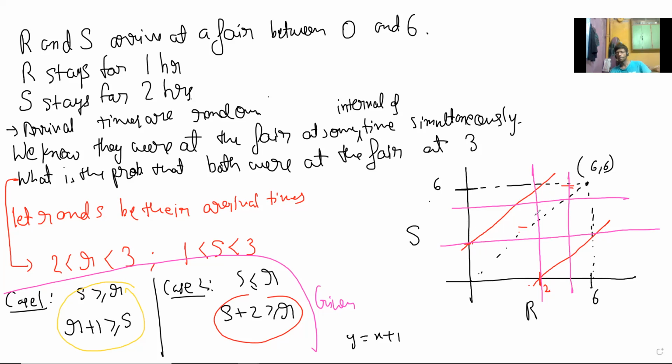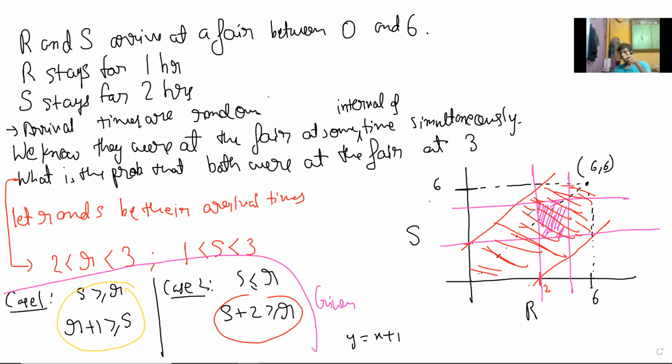I was expecting it to be a bit more interesting, but just figure that out. Basically this area is completely inside, it looks like that. So that area divided by the area of this region is your answer, because that is your universe now, because that's a condition.